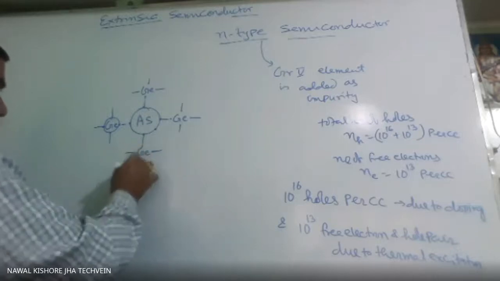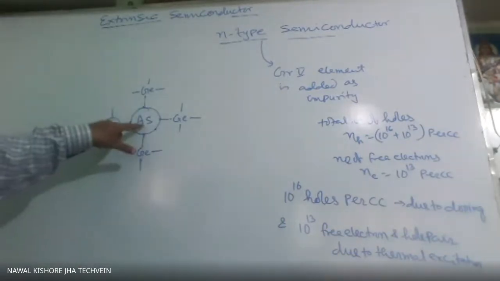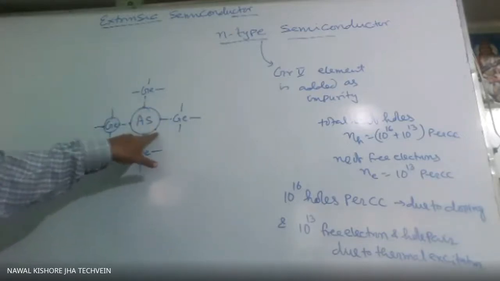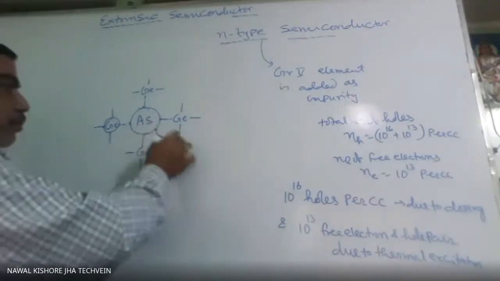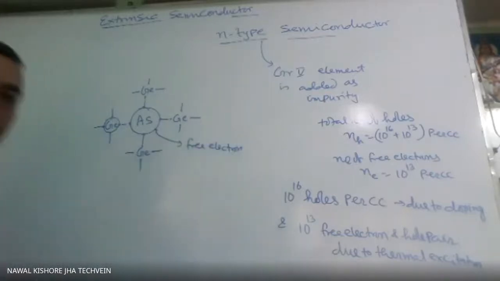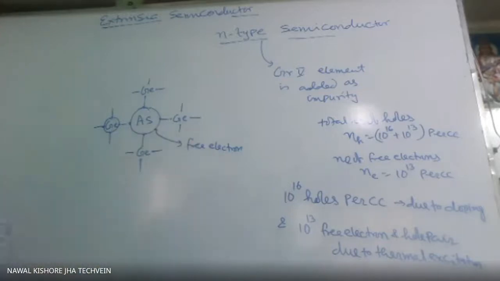Okay, so this way, suppose these bonds are formed. Now here it has got total 9 electrons, 4 of its own and 4 covalent bonds, so 8 electrons. So this is the ninth one. So its tendency will be to lose this electron. That means this electron will become free. Here, due to impurity, due to doping, a hole is not produced. Each impurity atom will give one free electron.